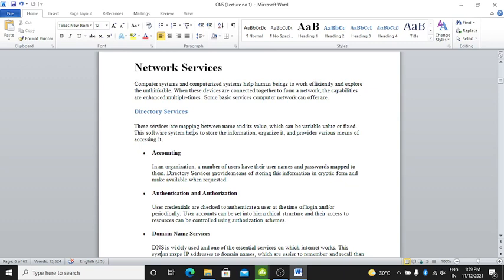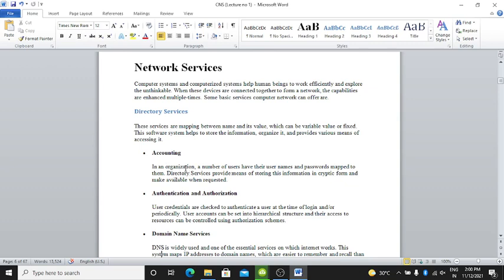These services are mapping between a name and its value, which can be a variable value or a fixed value. This software system helps to store the information, organize it, and provide various means of accessing it. First one is accounting.